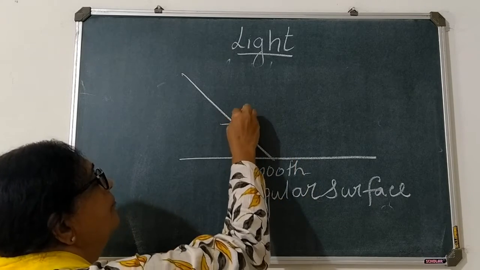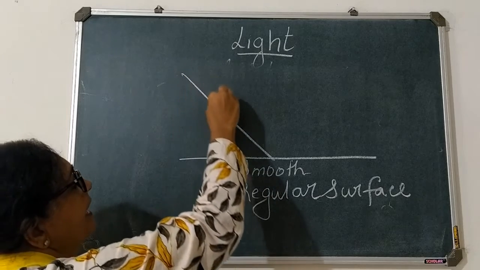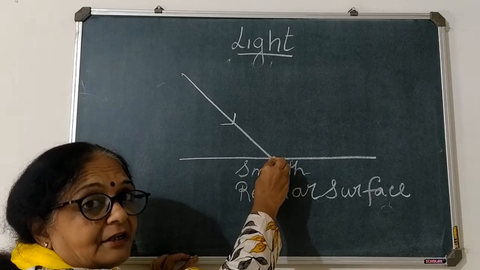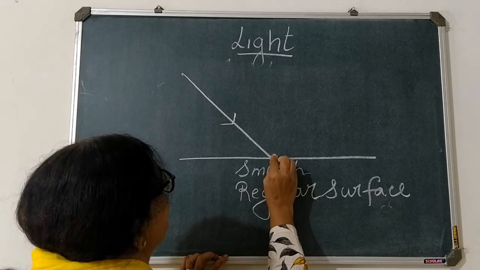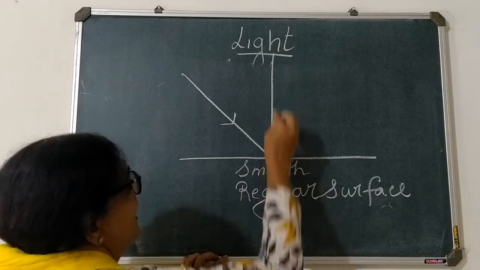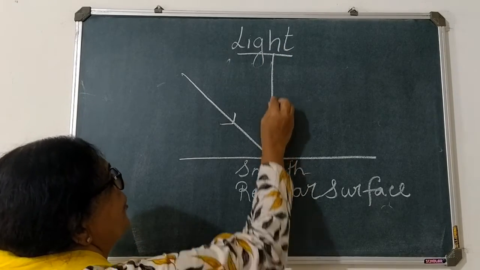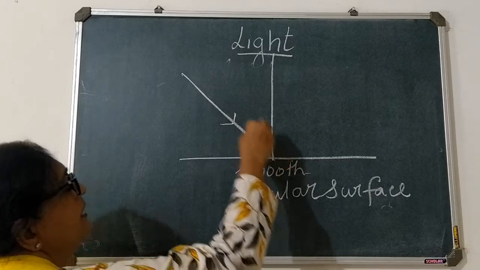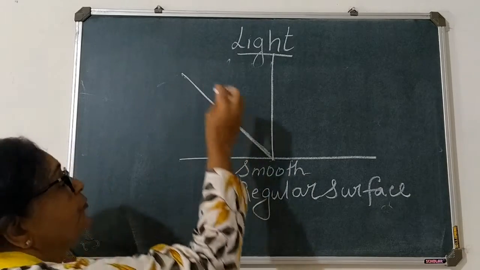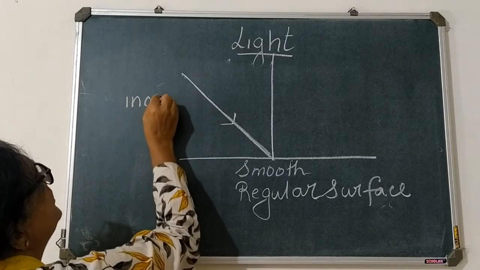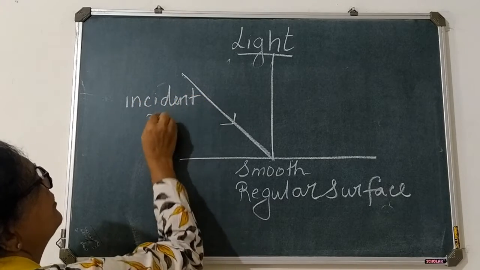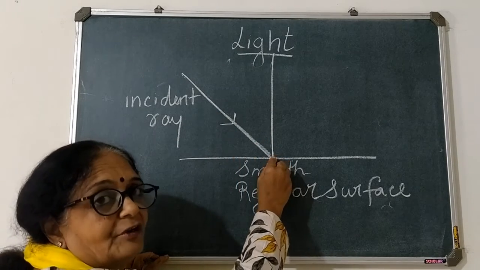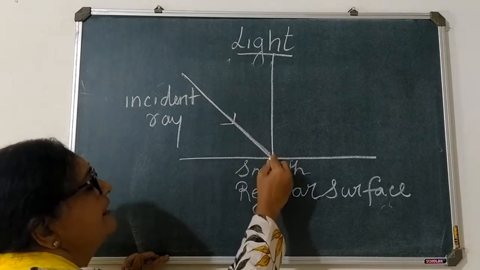Okay, this is a ray of light. We are allowing the ray of light to fall on this surface, which is smooth. Suppose we draw one perpendicular to this surface where this ray strikes. The ray which is coming from any source is called the incident ray. This ray is called an incident ray. The ray which strikes the smooth surface is called the incident ray.